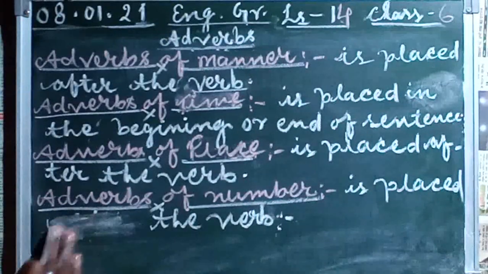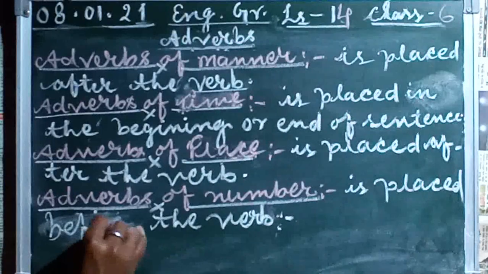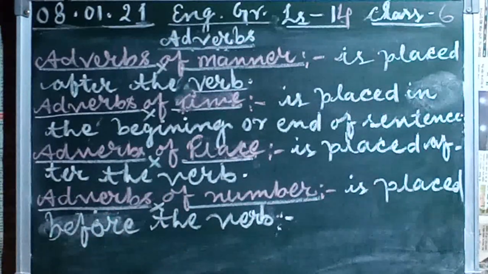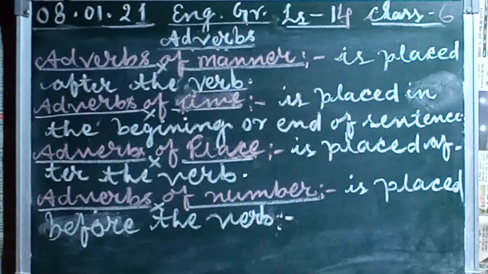Sorry, there was a mistake. We place adverbs of frequency before the verb. I am already giving you examples.